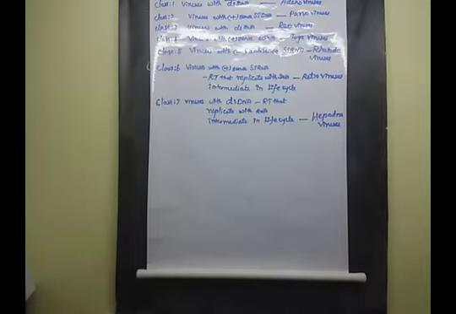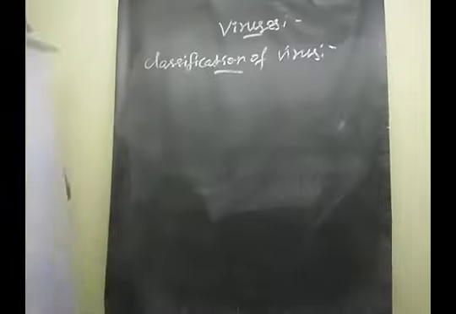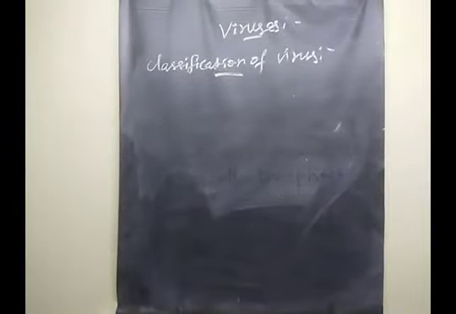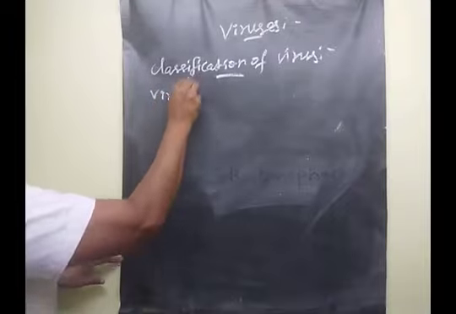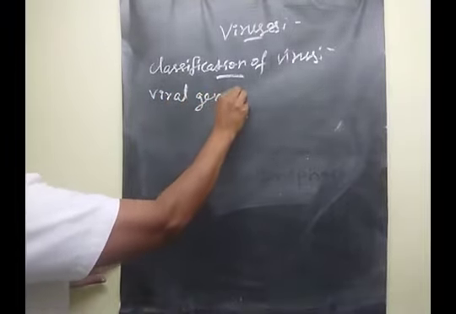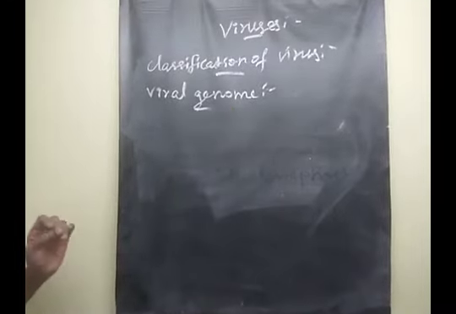The next topic we are moving to is viral genome. Okay. First, listen, children.